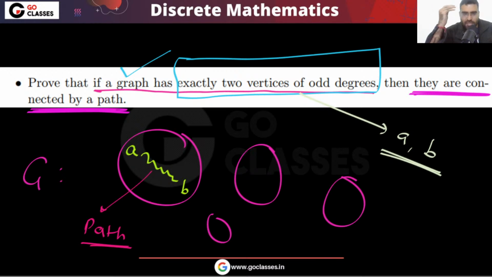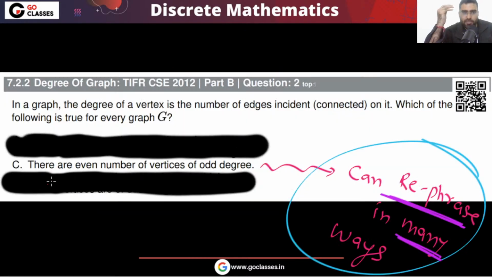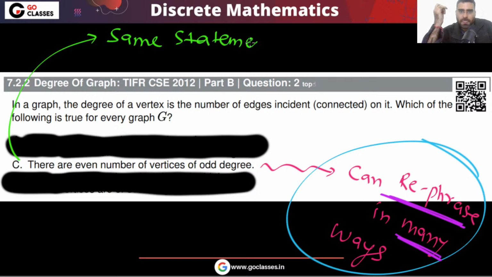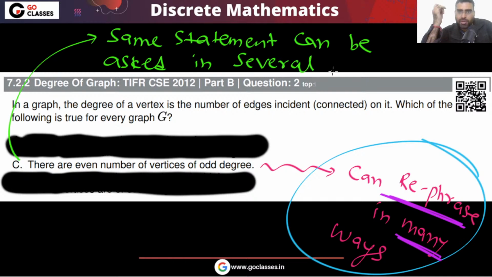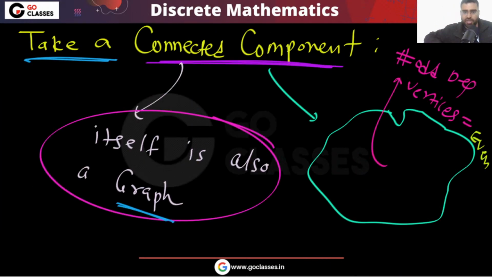In the GATE exam, this same statement they can ask you in many ways. This is the beauty of the GATE exam, right? Yes or no? Remember this same statement can be asked in many ways, in several ways. So you tell me a simple thing. Will you be able to solve in several ways? Some of them I have already told you.